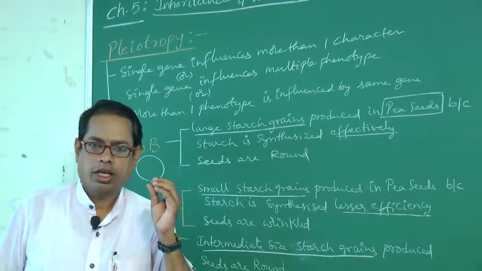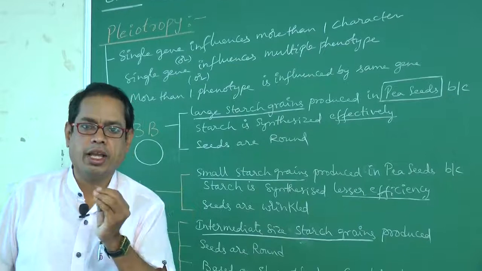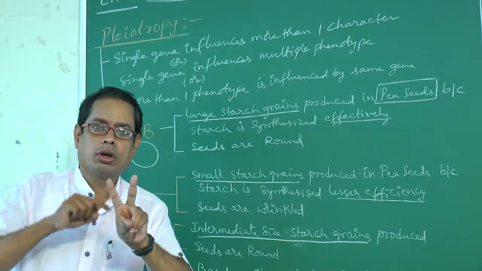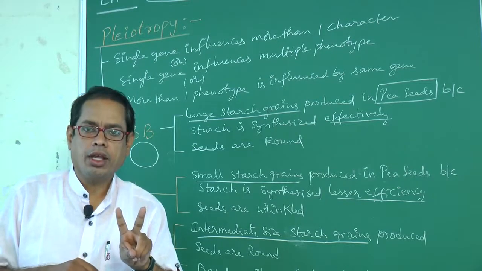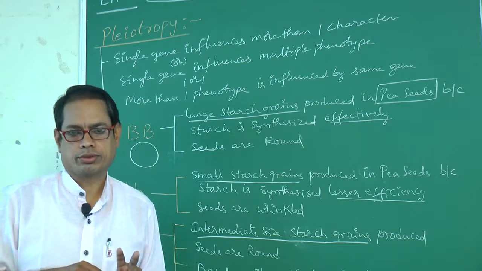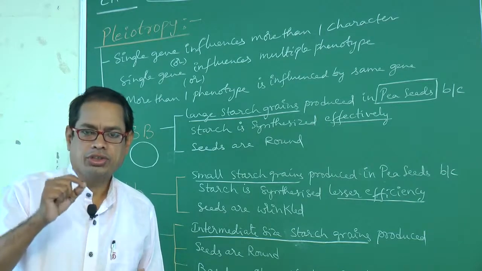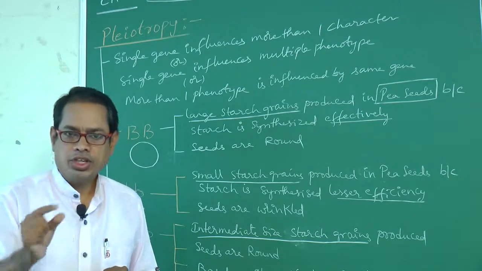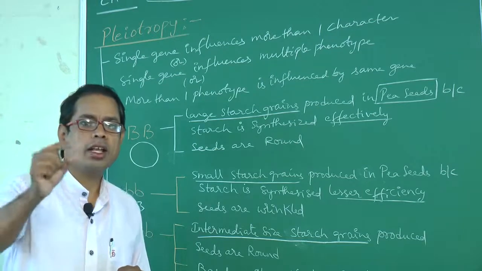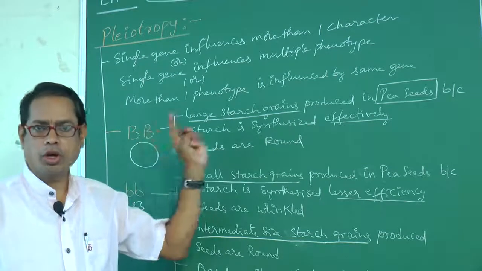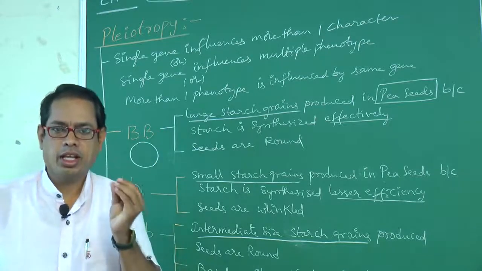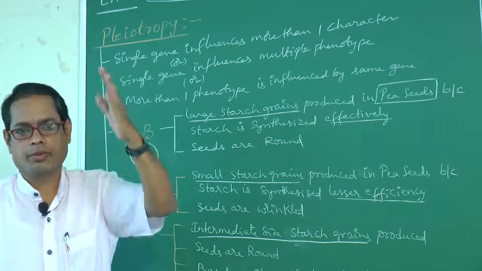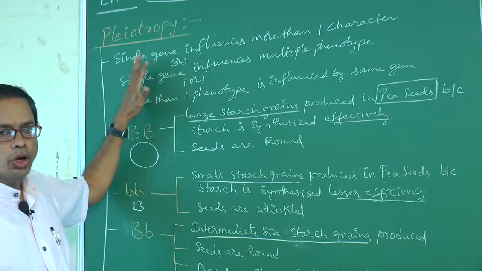So, generally a gene is represented by a pair of alleles. Those two alleles will be on a pair of homologous chromosomes. That gene generally expresses a single character. If a gene expresses more than one character, it is called pleiotropy. That means a single gene influences more than one character or multiple phenotypes.